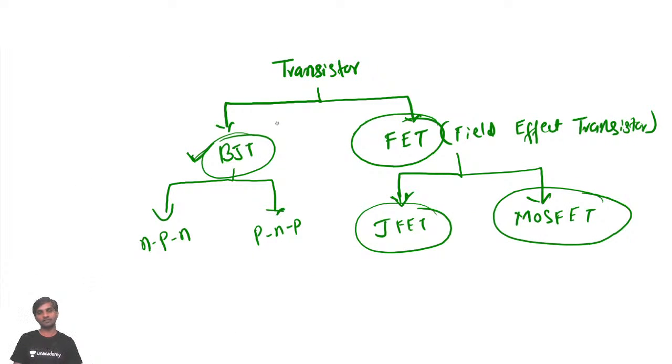And we have seen the classification of transistor. You have BJT and FET. BJT is again two types, NPN and PNP. FET is again JFET and MOSFET. As I told you, this we will discuss after the completion of the complete concept of BJT.